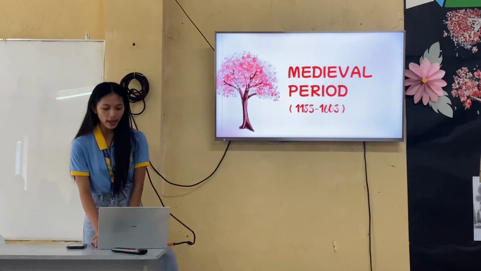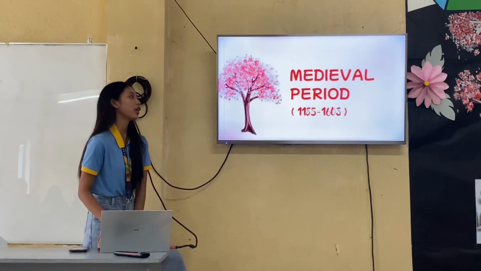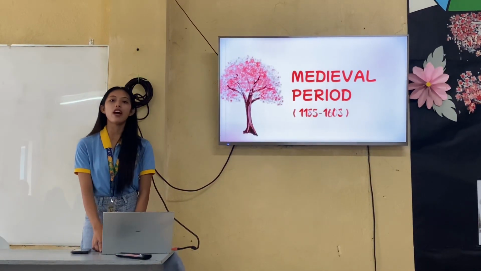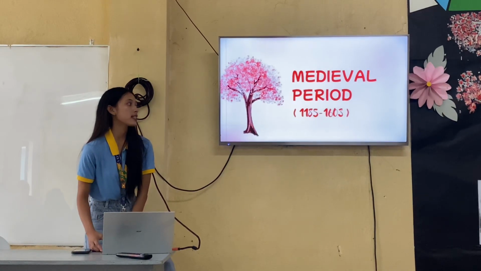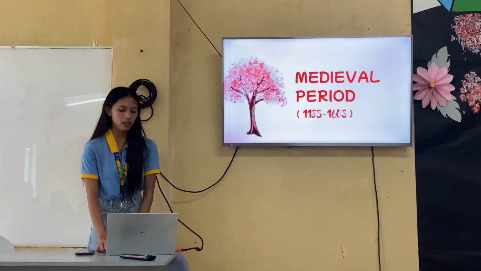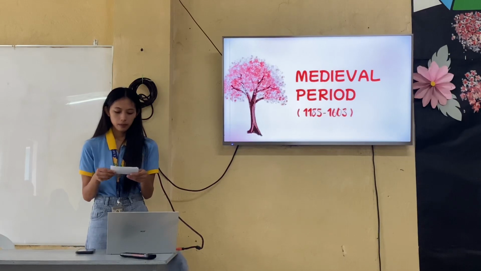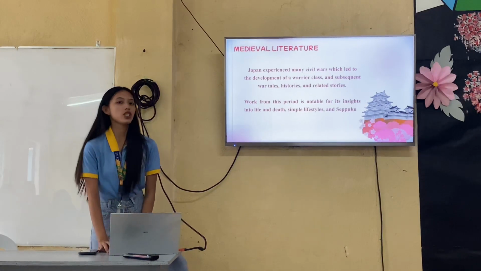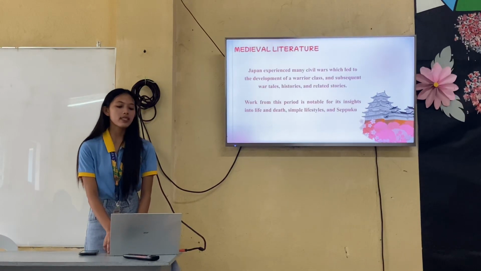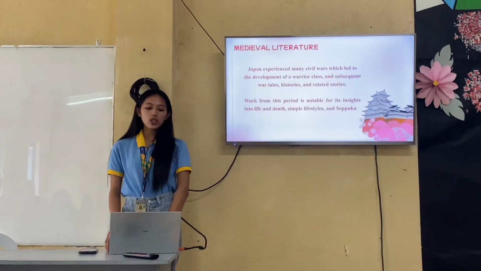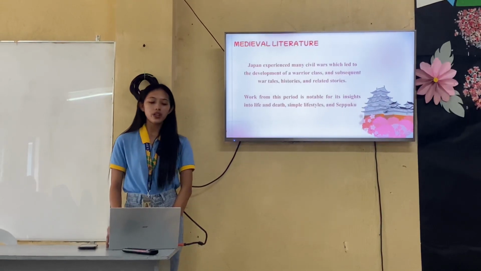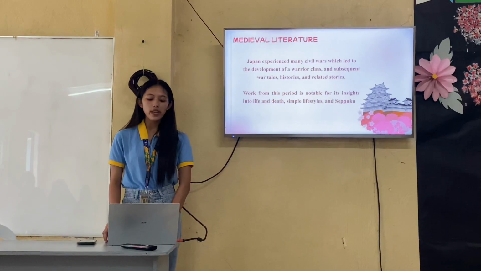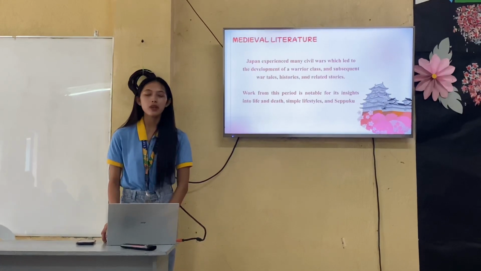Side note, the medieval period started from 1185 and lasted until 1600. In the medieval literature, Japan experienced many civil wars, which led to the development of a warrior class and subsequent war tales, histories, and related stories.